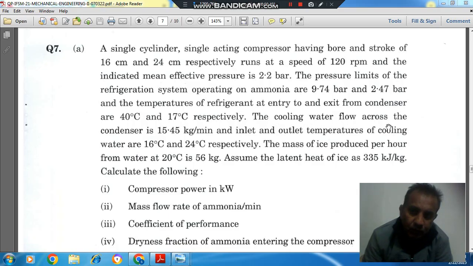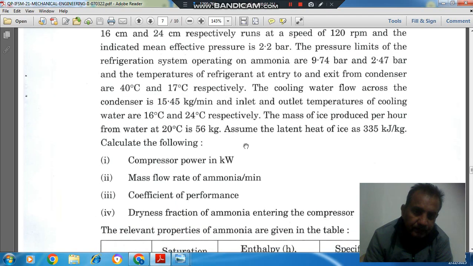The cooling water flow across the condenser is 15.45 kilogram per minute, and the inlet and outlet temperatures of cooling water are 16 degrees Celsius and 24 degrees Celsius respectively. The mass of ice produced per hour from water at 20 Celsius is 56 kg. Assume the latent heat of ice as 335 kJ per kg.